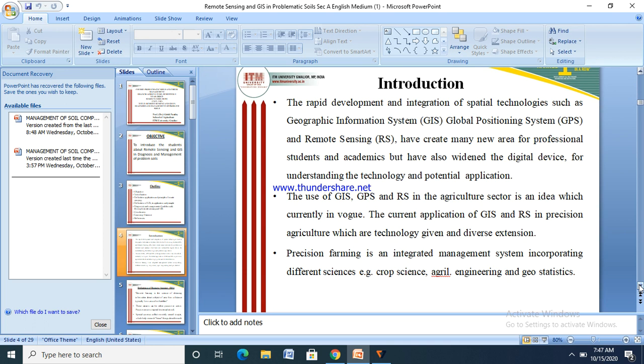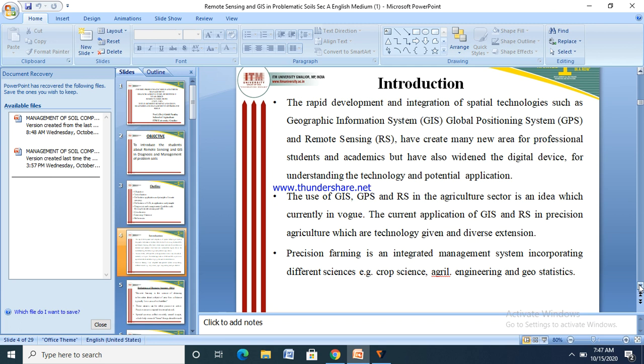The rapid development and integration of spatial technology such as geographical information system GIS, global positioning system GPS, and remote sensing RS have created many new areas for professional students and academicians, but have also widened the digital divide in understanding the technology and its potential application. The use of GIS, GPS and RS in the agriculture sector is an idea which is currently in vogue.